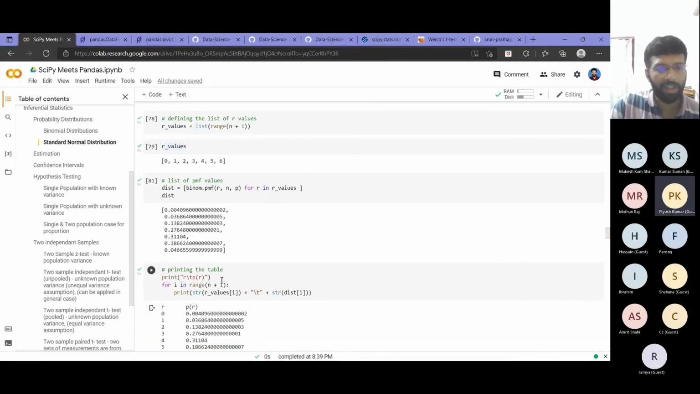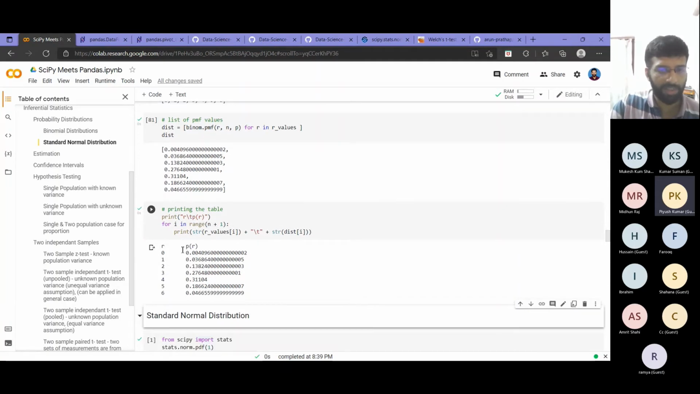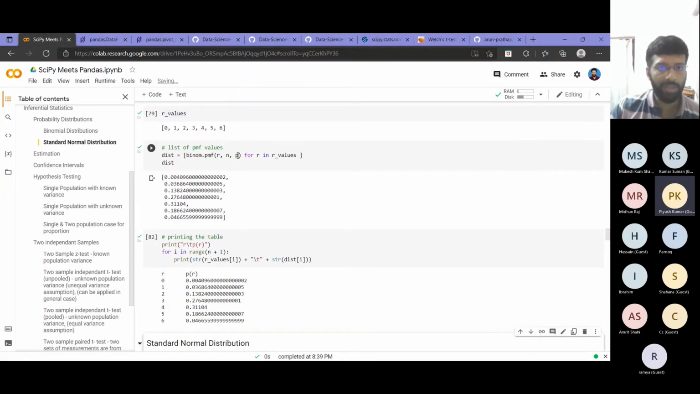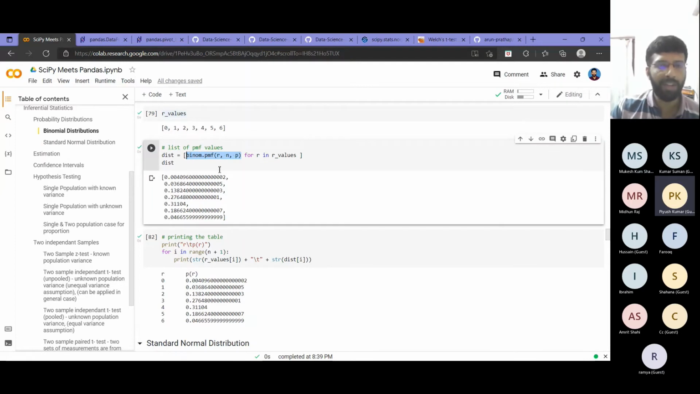Then I can print it in a table format. So corresponding to each R, what's the probability of the corresponding event? Instead of multiplying, finding the combination of each thing and memorizing the formula, I can use this direct binom.pmf function. In your problem, we will be given like this only, right?